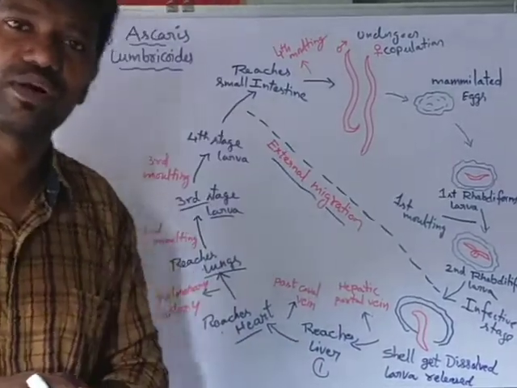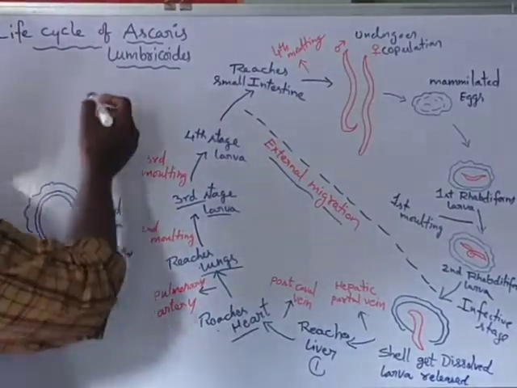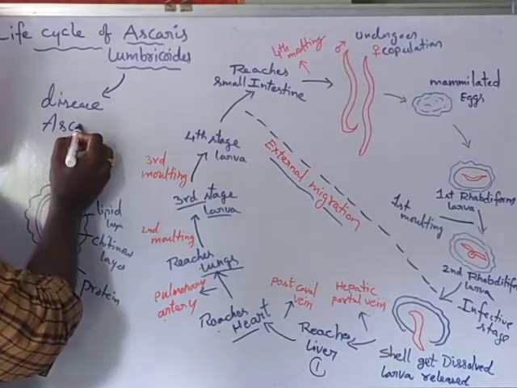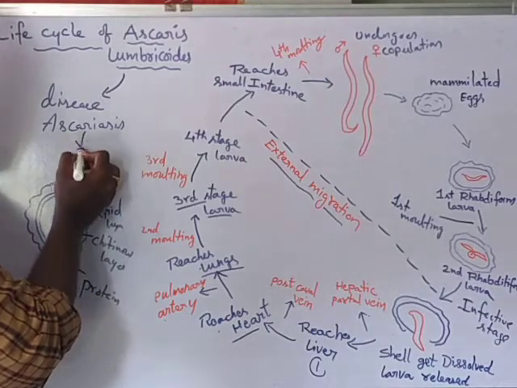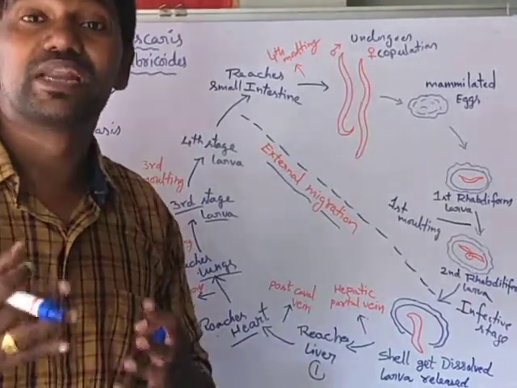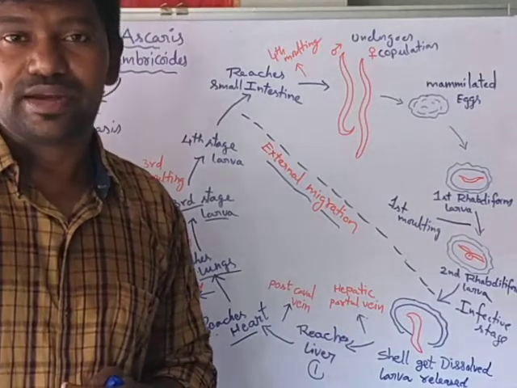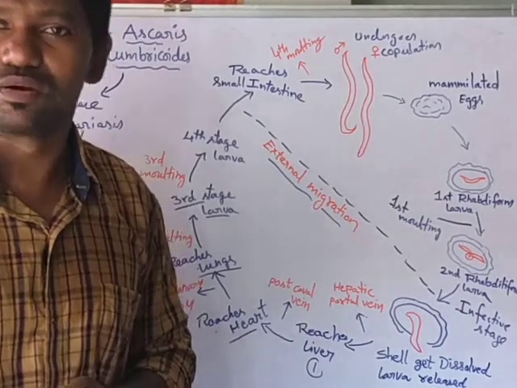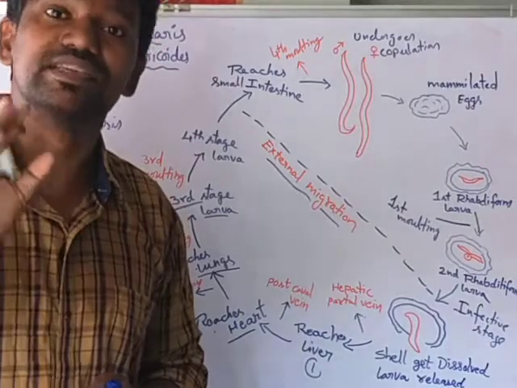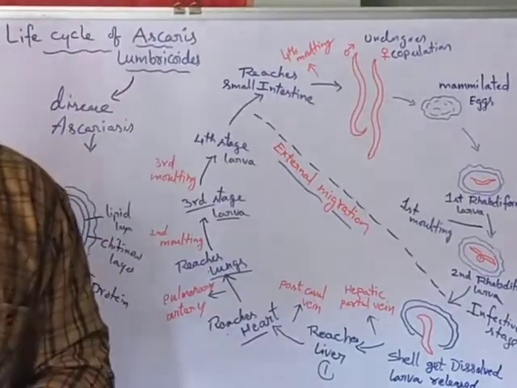Ascaris lumbricoides causes a disease called ascariasis. The symptoms of this disease are severe abdominal pain, loss of appetite, and stunted growth in children. Growth deficiency will occur in the children. So these are the symptoms of ascariasis.